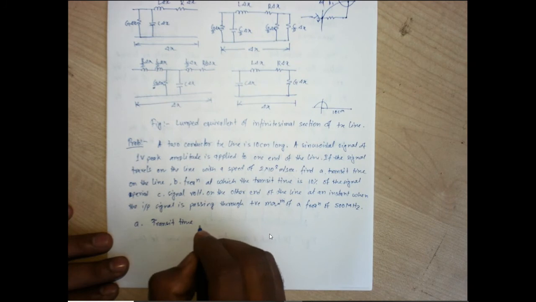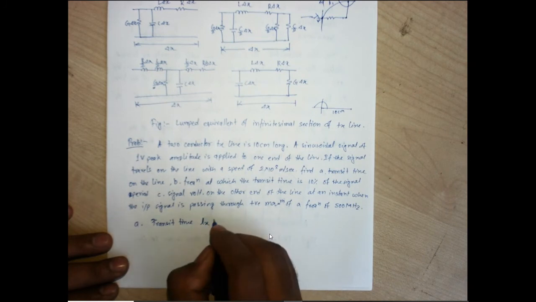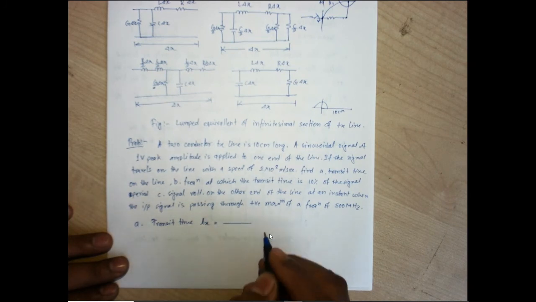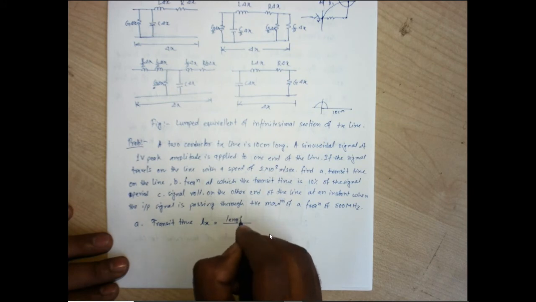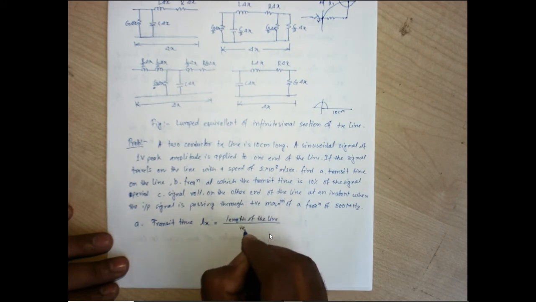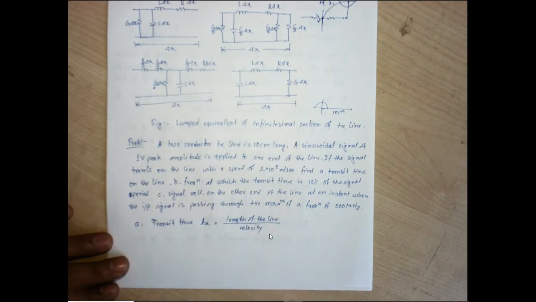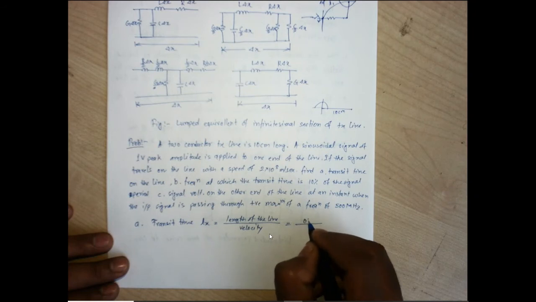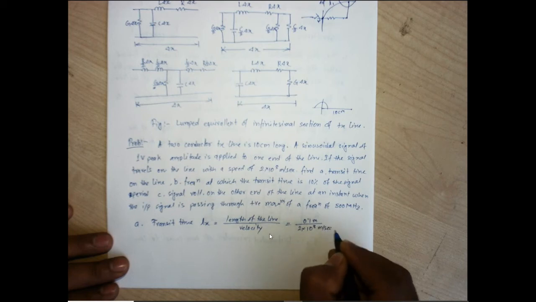Transit time, let us consider it is Tx. It is the length of the line divided by the velocity. So what is the length of the line? It is 10 centimeters, so let us consider it is 0.1 meter. And velocity is 2 into 10 to the power 8 meter per second.